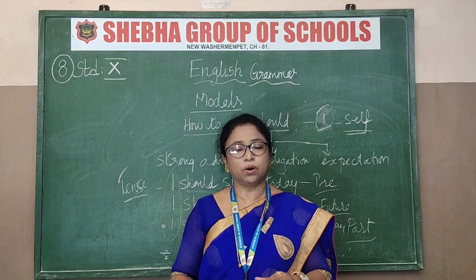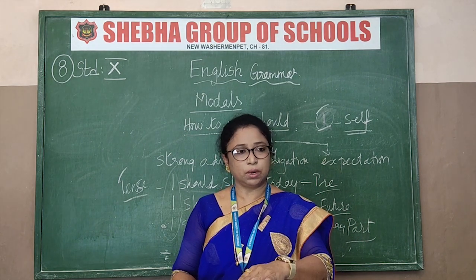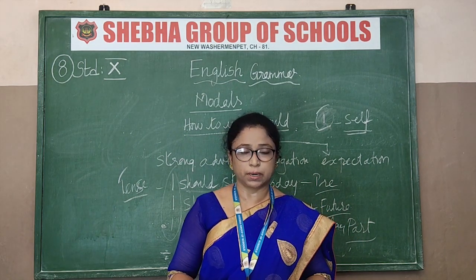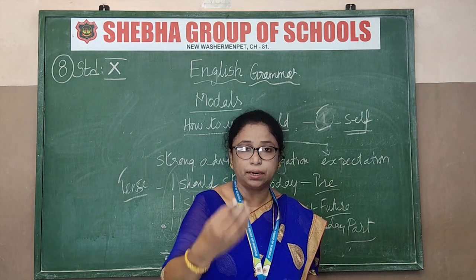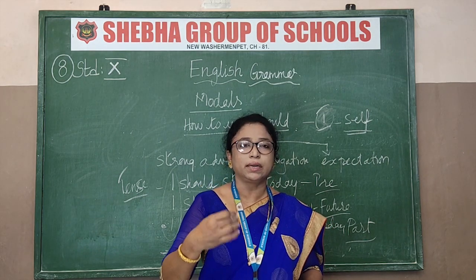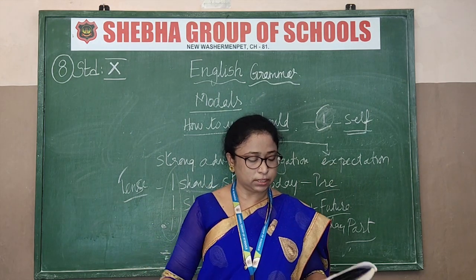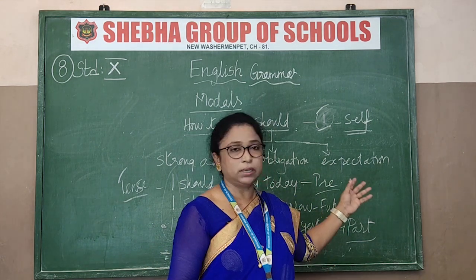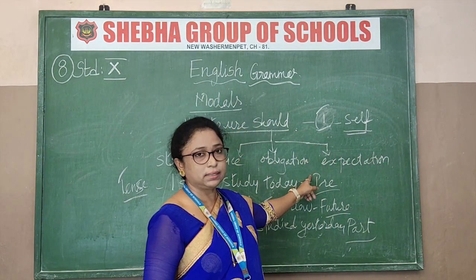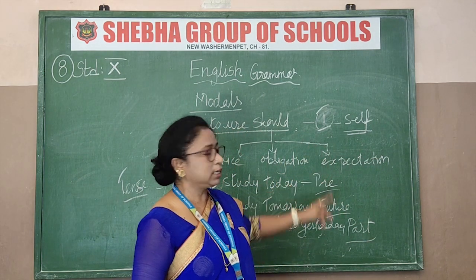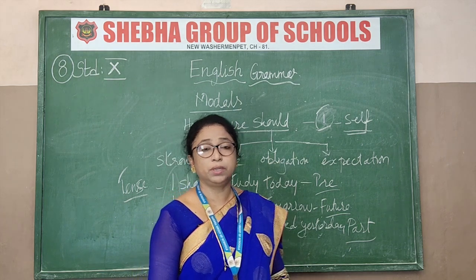I shouldn't have forgotten to take you to the hospital. I shouldn't have forgotten. I shouldn't have shouted at you. So all this is one kind of expectation. It comes under expectations. Okay. So until now you understood when to use should. It is a strong advice, an obligation, and also an expectation. Alright. Should is used only for the self.